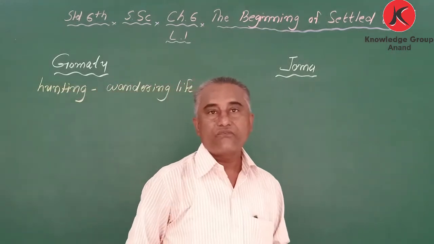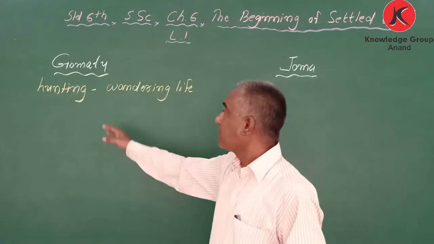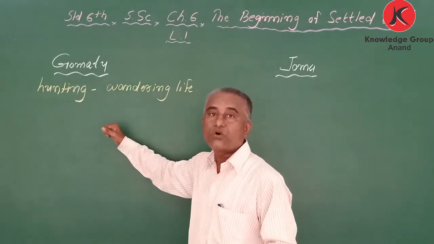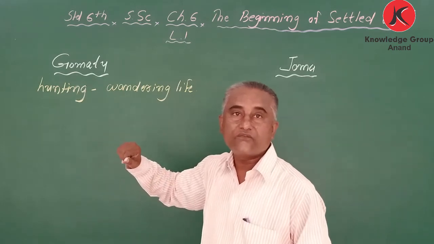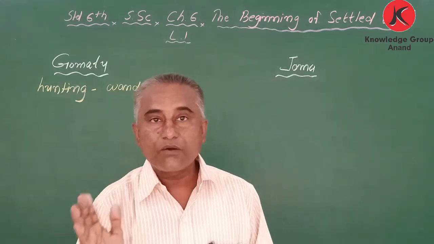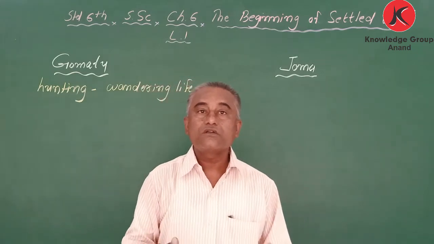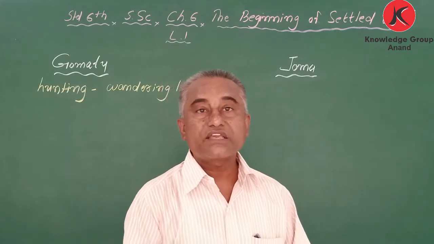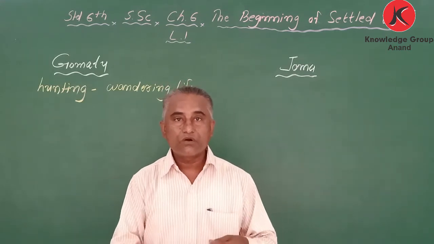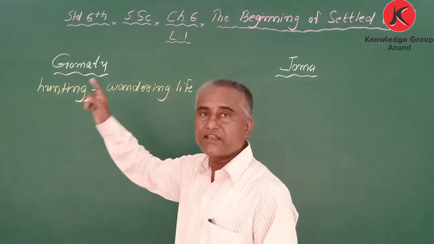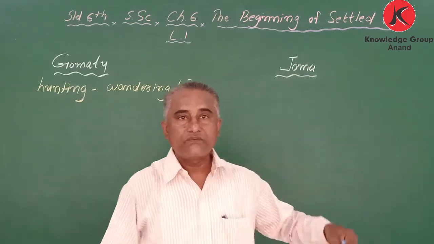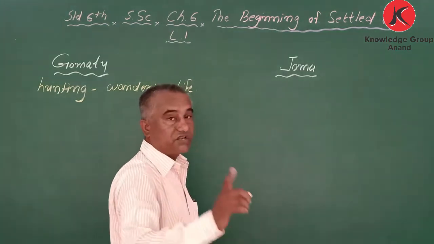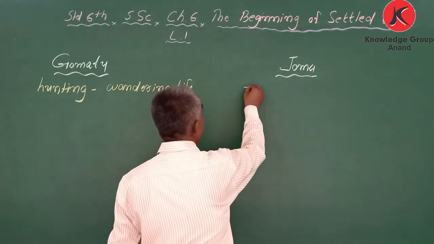The very first sentence says about Gomtu that he had the life of wandering, from place to place, in order to satisfy their hunger. Every day they were killing some animals or birds and eating them. When we consider Joma, it is written that